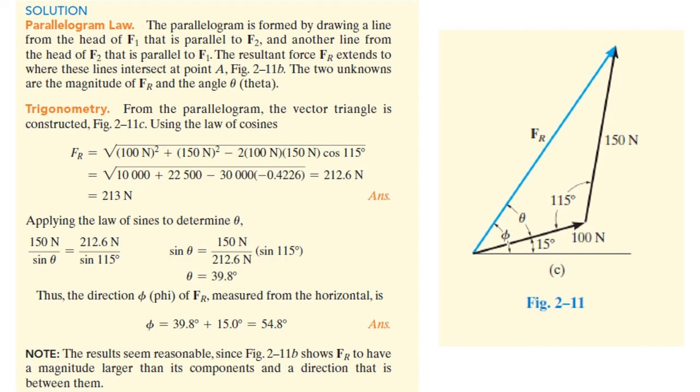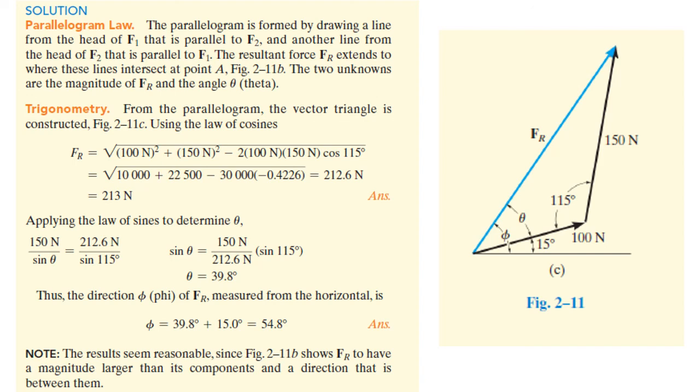If you reduce this equation, you get sine theta equals 150 Newtons times sine 115 degrees divided by 213 Newtons. If you calculate this, you get theta equals 39.8 degrees.